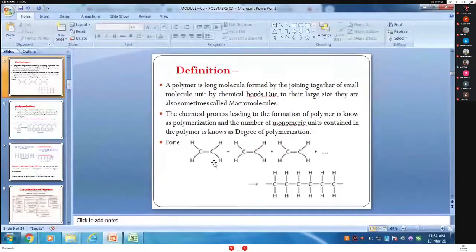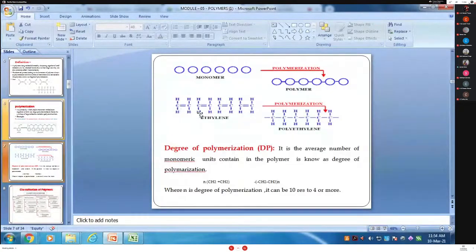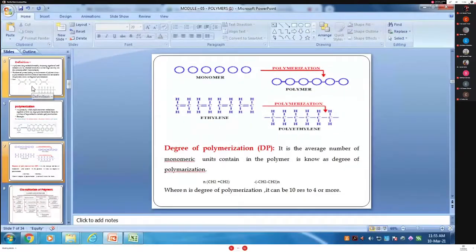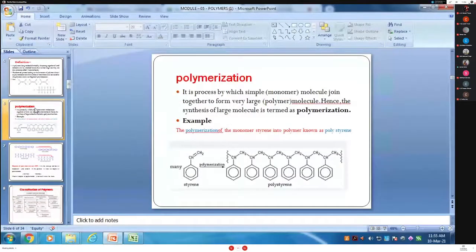Which example did we take? If ethene is converted into polyethylene, ethene is CH2=CH2. This is the monomer. By applying heat and pressure it will be converted into polyethylene, (CH2-CH2) with n number. I wrote it here but could not put the arrow. n ethene molecules are converted into a polyethylene molecule having n repeating units, called the polymer. n denotes the polymerization. What is meant by polymerization?